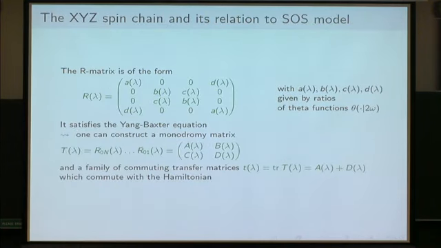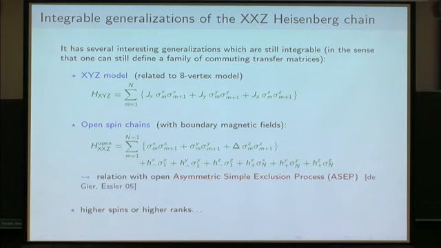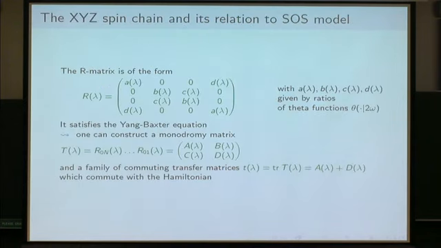I forgot to say, all these models are still integrable in the sense of the quantum inverse scattering method, in the sense that we can exhibit a family of commuting transfer matrices in the framework of the quantum inverse scattering method. So let me briefly explain how the solution of this model works, or what are the problems.